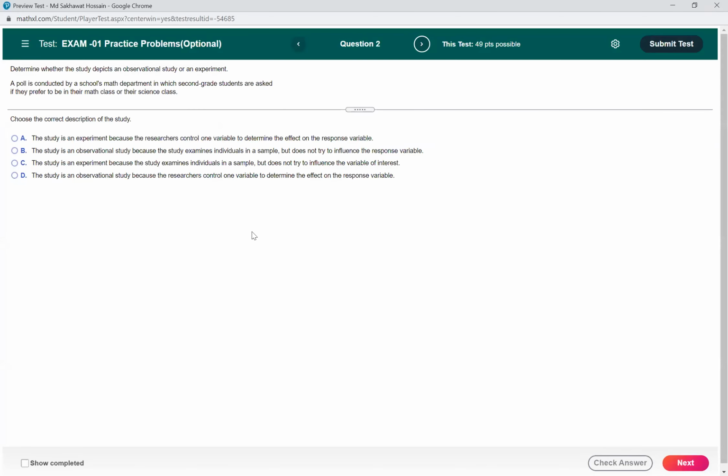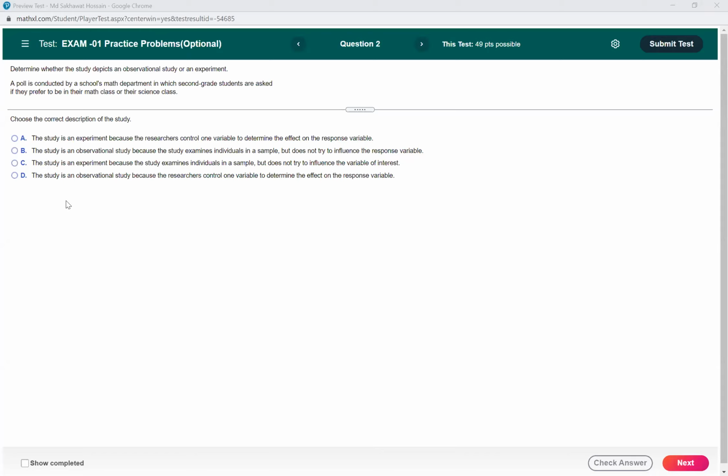Okay, determine whether the study depicts an observational study or an experiment. A poll is conducted by a school's math department in which second grade students are asked if they prefer to be in their math class or their science class. So is it an experimental study or observational? What do you think? Is it experimental or observational study? Yes, this is observational, right?